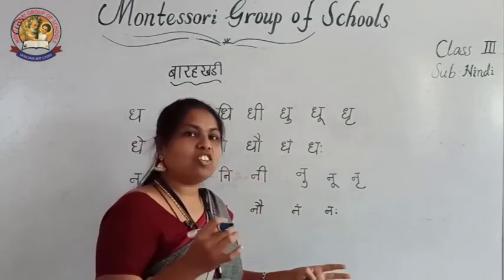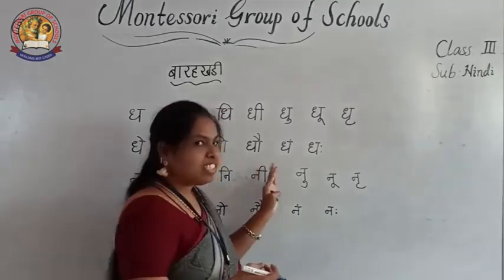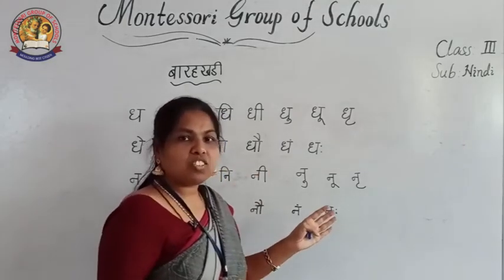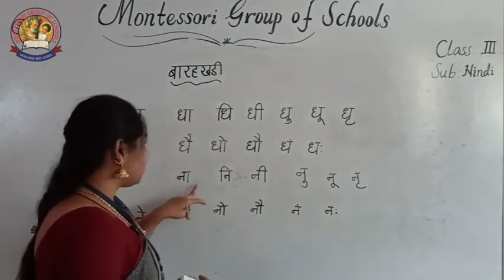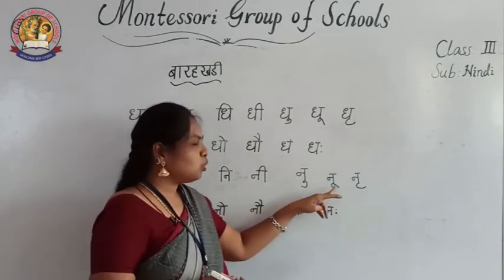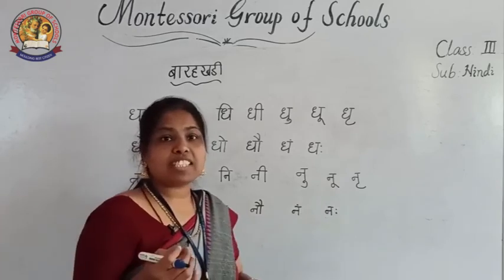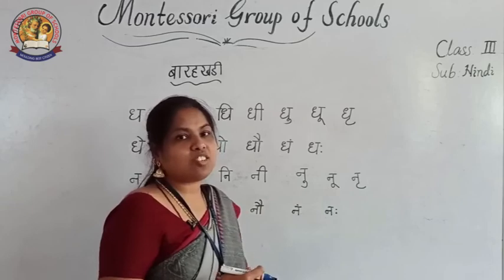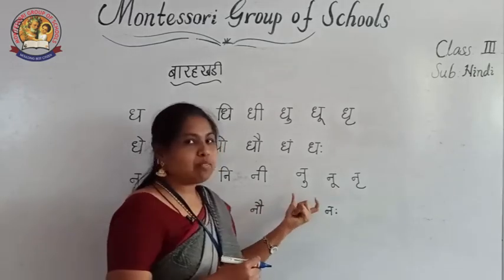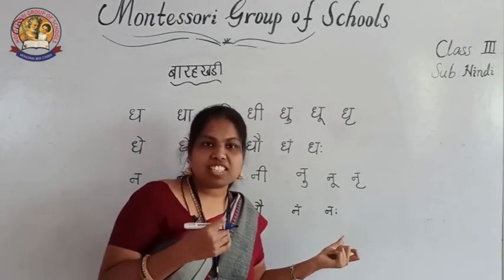Symbols are very easy, only 13, and you can easily remember those symbols. Okay? Then A, E, U. I told you how many seconds you must take for the symbol sound and letter sound also. These are Alpapran and Mahapran letters, and Anunasik Vyanjans are there.